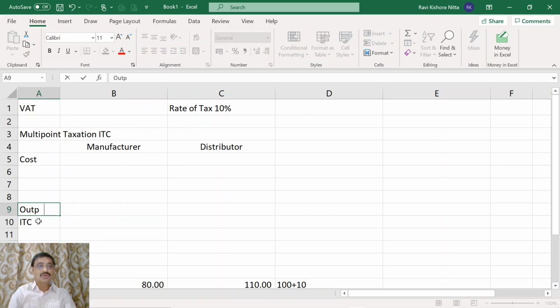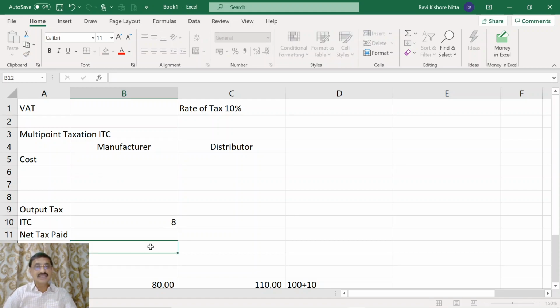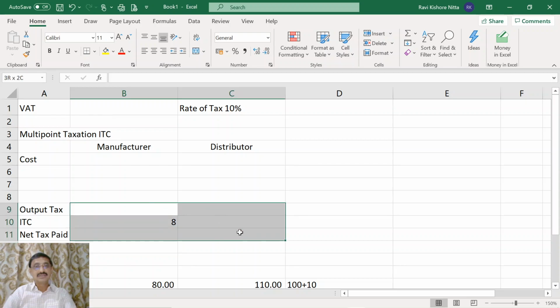We will give columns for output tax, input tax credit and net tax paid. I won't take 80 rupees as cost here because the manufacturer, at the time of purchase of the raw material, has paid 8 rupees as the tax. So I will take that 8 rupees on the input tax credit side.